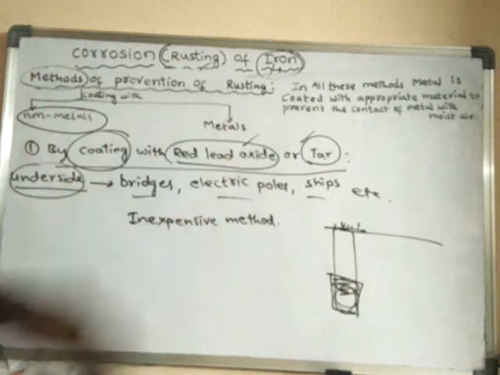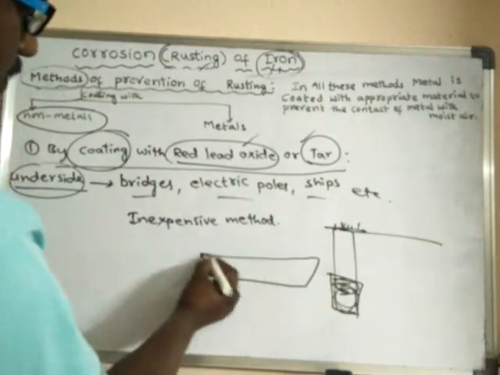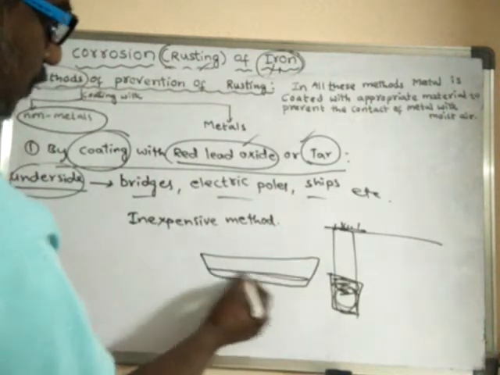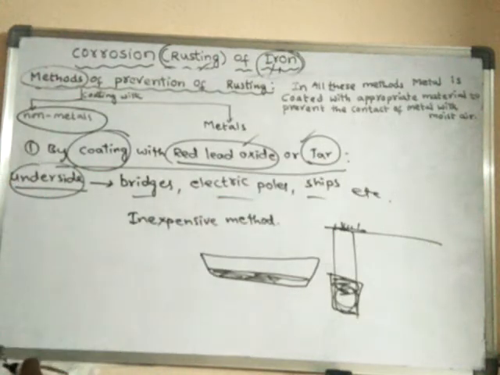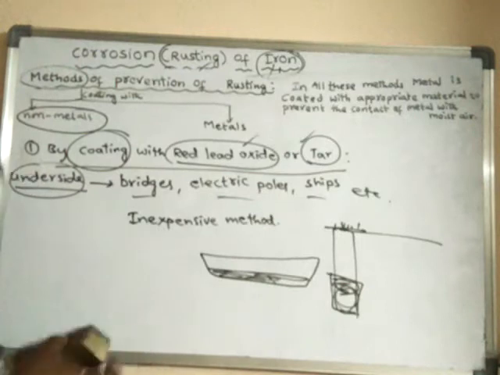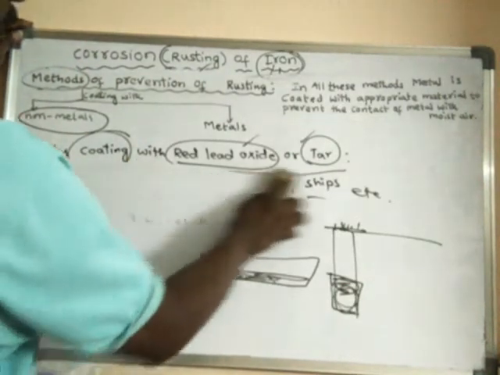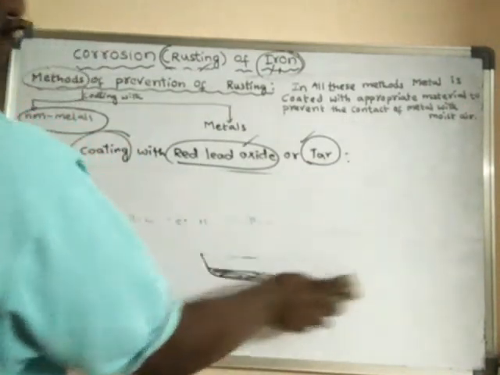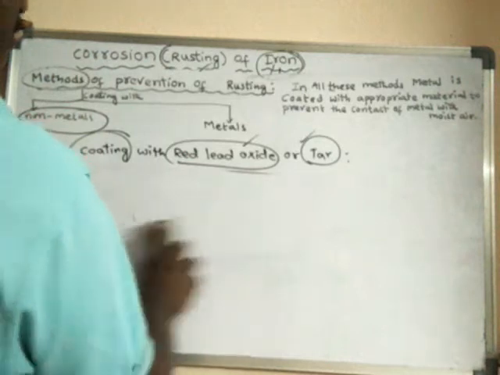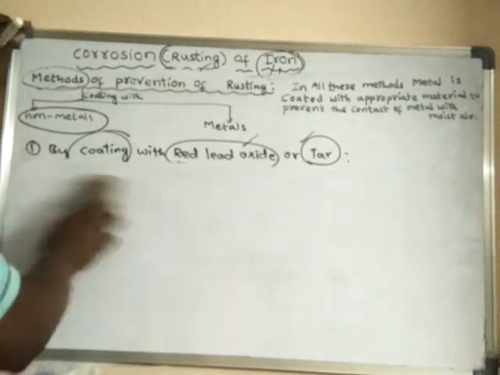And even ships, the underside of the ship is again coated with the same red lead oxide or else tar in order to prevent rusting. So this is one method: coating the underside of structures with the help of red lead oxide or else tar.